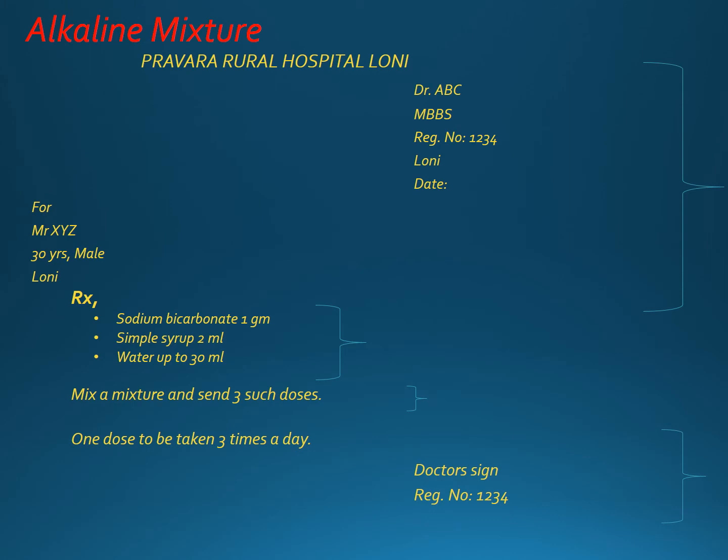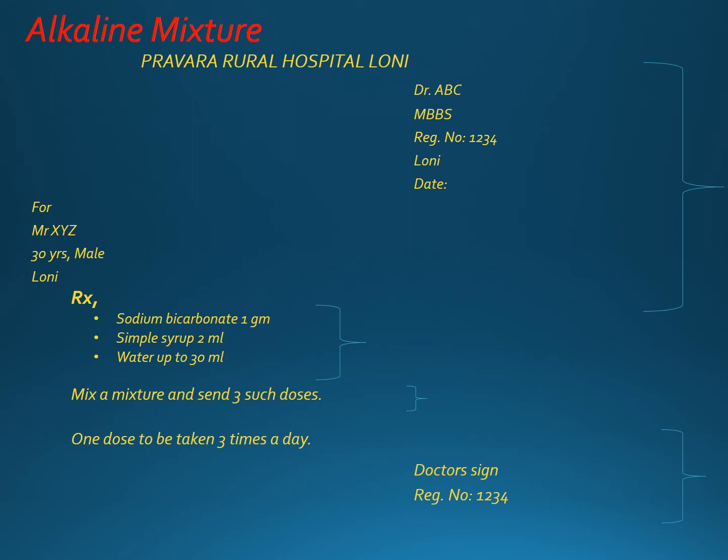So this was all about the different parts of a prescription, what all it contains, and the importance of each component of the prescription. Now this is a prescription format, and this prescription is for a pharmacy preparation, which I have already told you is to be prepared by the pharmacist and dispensed by the pharmacist.